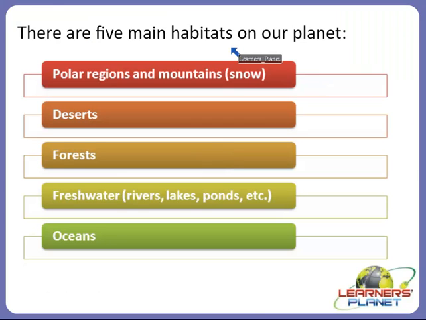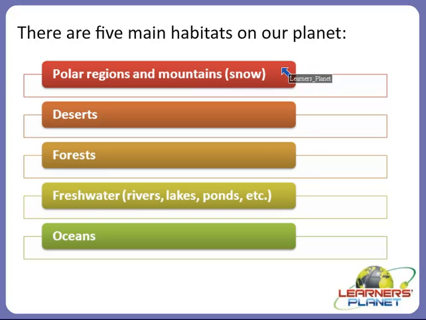There are 5 main habitats on our planet, Earth, and these are: first, the polar regions and the mountains where there is snow. Secondly, deserts. Thirdly, forests. Fourth is fresh water, which includes rivers, lakes, ponds, etc. And the fifth one is the oceans. So these are the 5 main habitats on our planet, right?